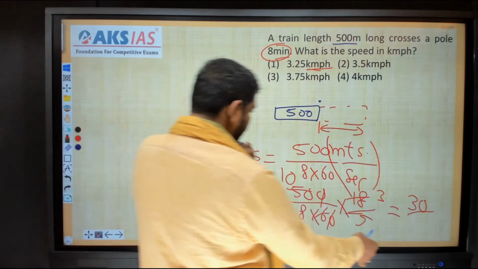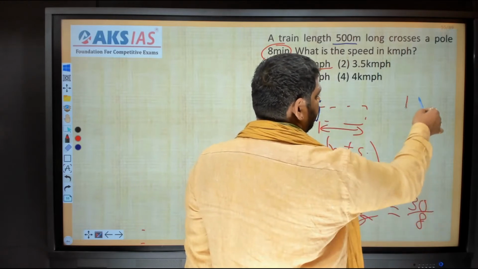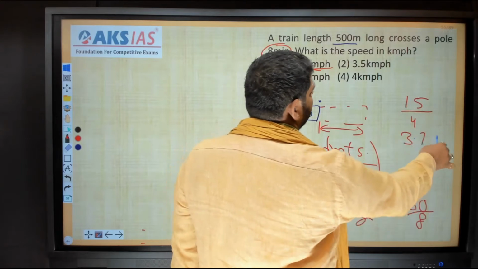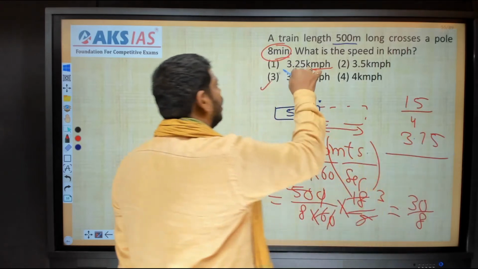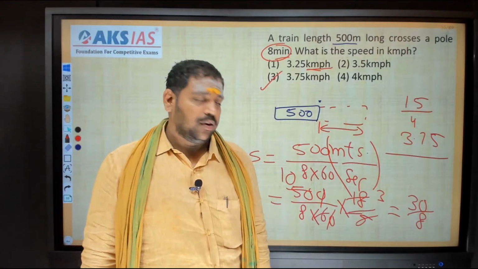That's 30 by 8, okay? 30 by 8 means how much it is? 15 by 4. I'm cancelling with 2. 4 threes are 12, so 3.75 kilometers per hour. So answer is which option? Third option is the answer. Hope you understand, okay? Right, now let's see the next question.